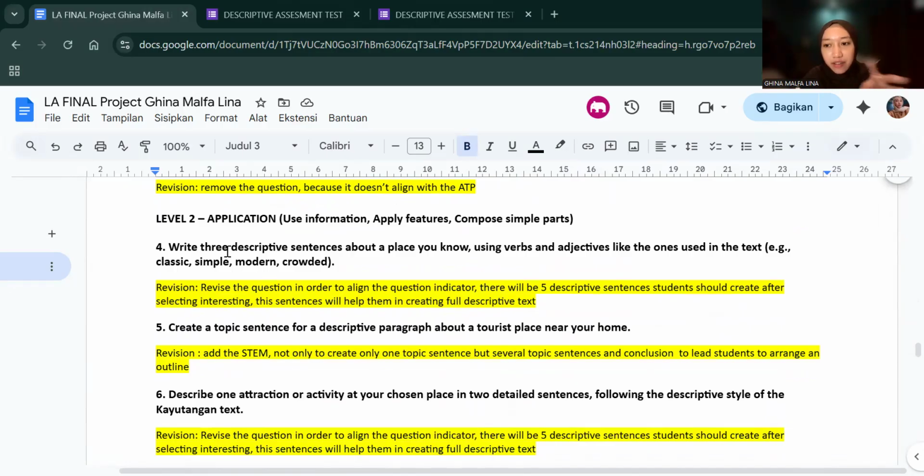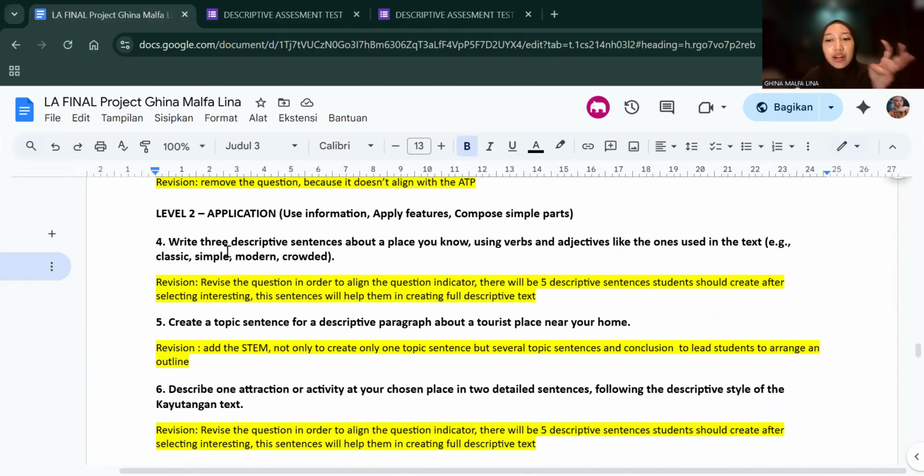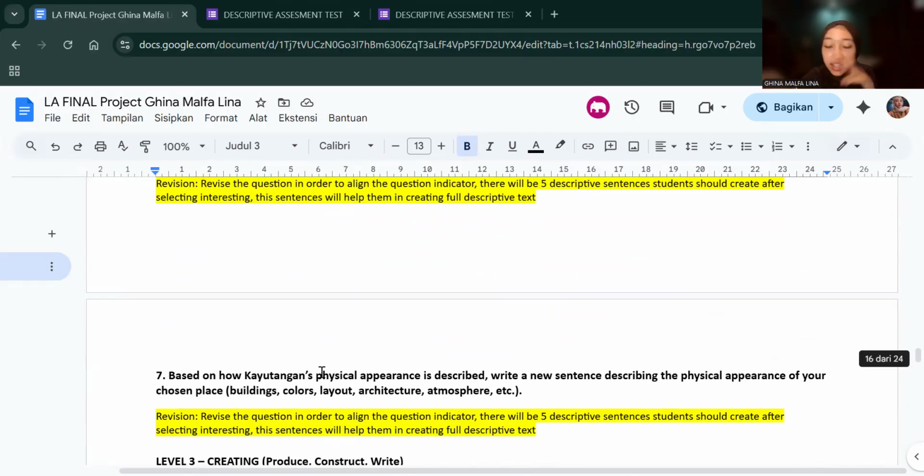And then for level two, applications, there are four questions. Three questions have a similar activity where the students have to create a descriptive text. But at first, it was specified about the place, about the attractions, and about the physical appearance.